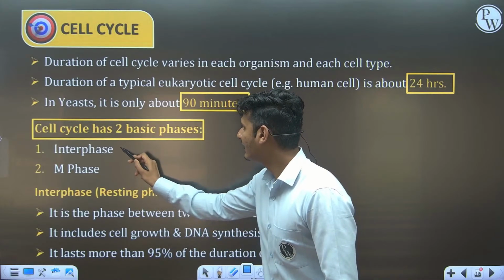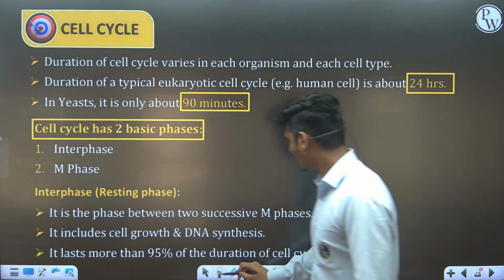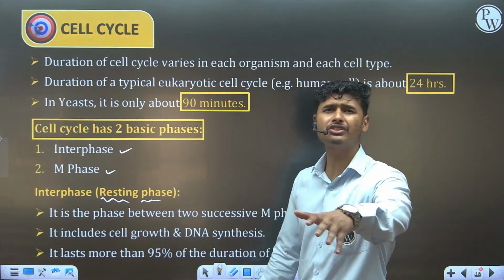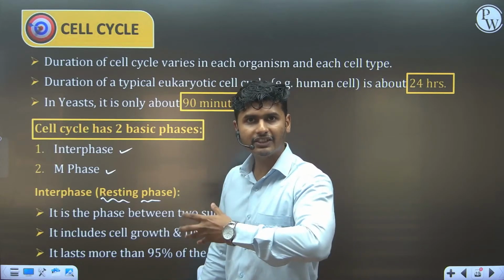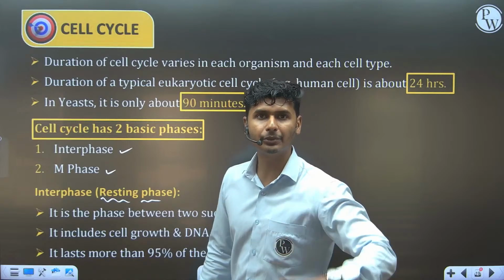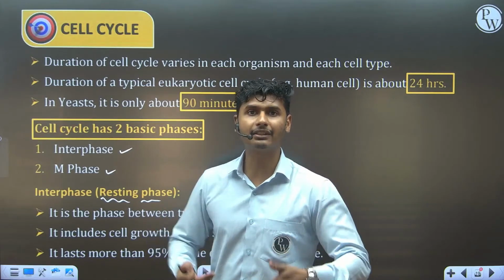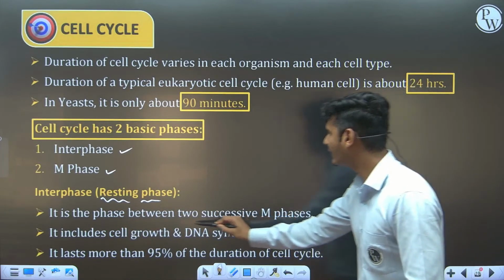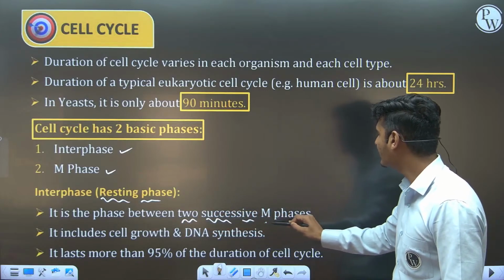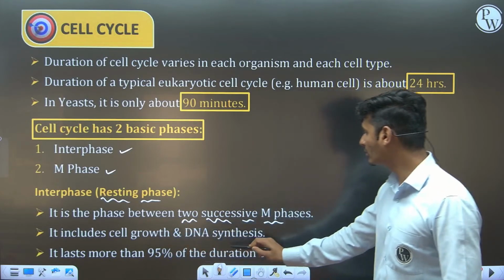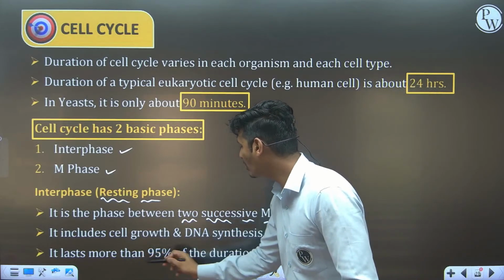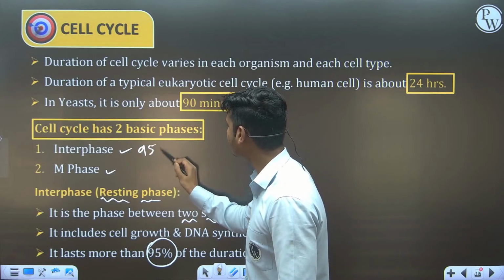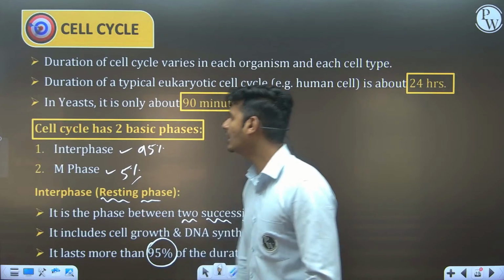Interphase, M phase. Interphase is the first step of the cell cycle and M phase is the second step. Interphase is also known as the resting phase because division is not active. But in this phase, the cell is metabolically very active because it is preparing itself for cell division. It is the phase between two successive M phases and it includes cell growth, DNA synthesis, everything. It lasts more than 95% of the duration of the cell cycle. It means 95% of the time is covered in interphase, 5% in the M phase.